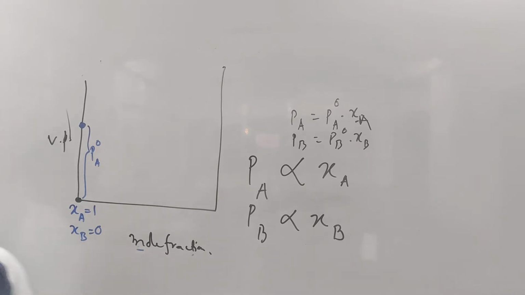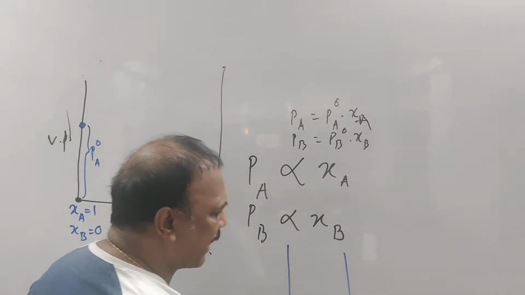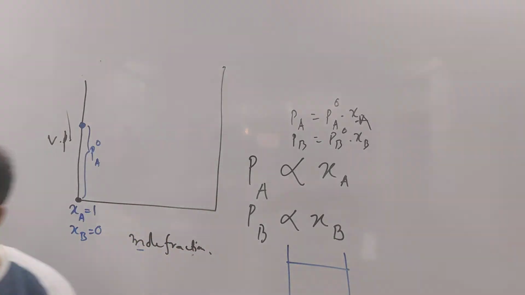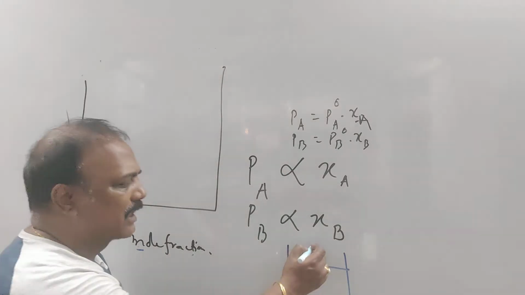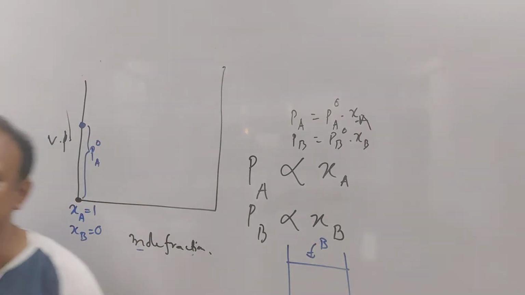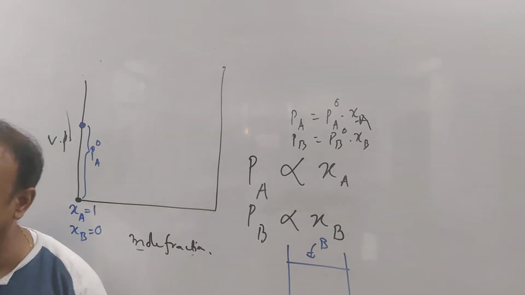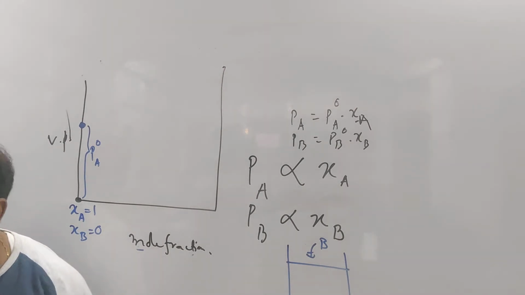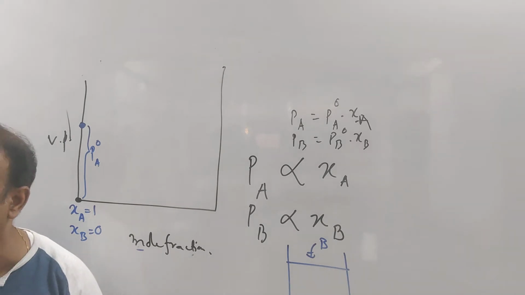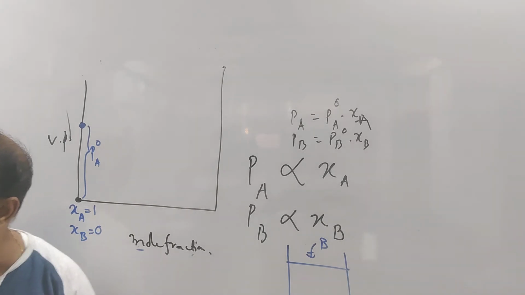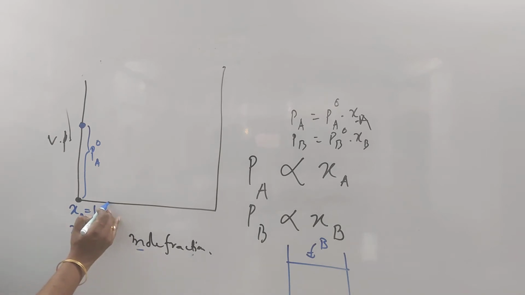Now what I am doing is I have taken only A first, so that X equals 1. In that I add some B. So what will happen to the fraction of A? Decrease. The amount is the same, but the fraction will decrease. What will happen to the fraction of B? Increase. So after some time, suppose XA becomes 0.8, decreasing from 1, and the fraction of B will become 0.2. It will increase to 0.2.